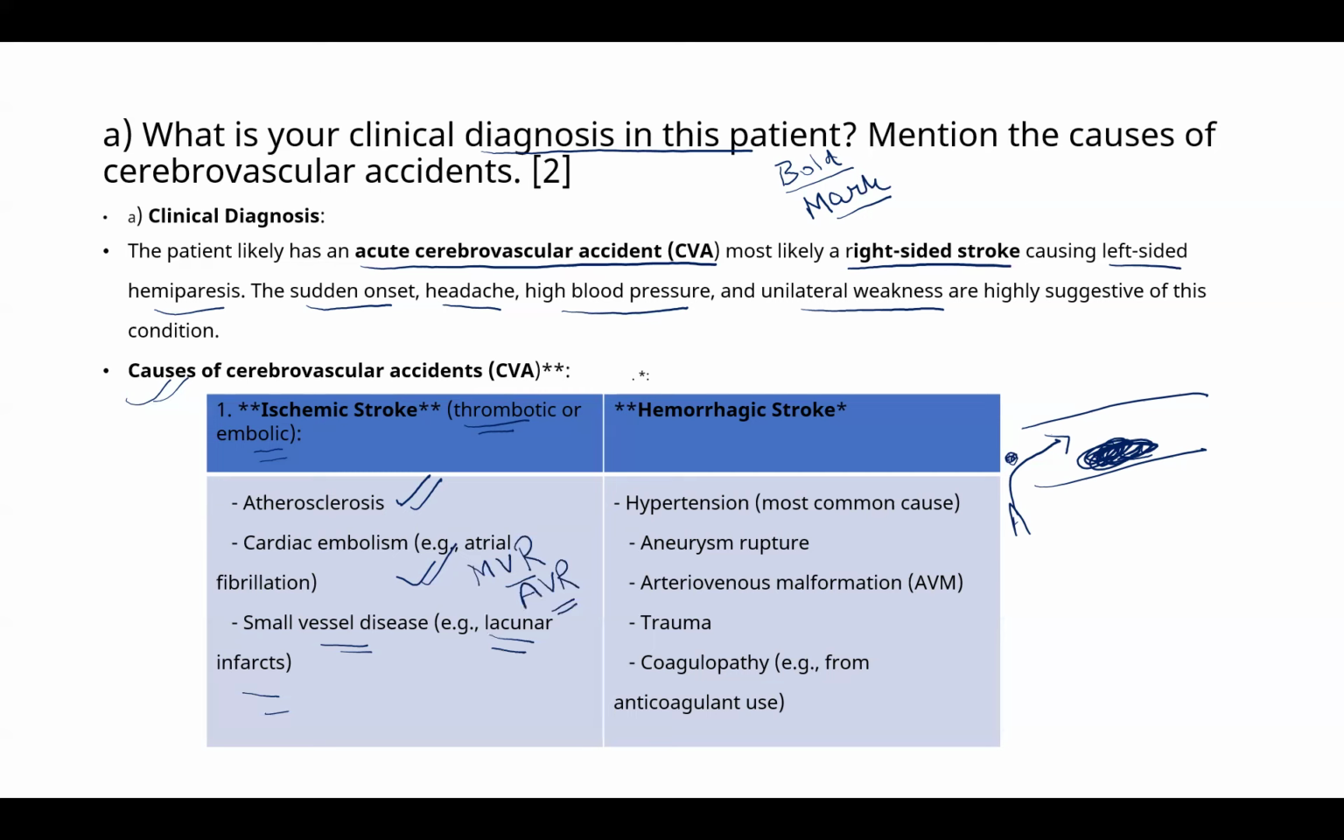Then the second one is hemorrhagic stroke. Hemorrhagic stroke is because of hypertension. There might be aneurysm rupture, AV malformation, trauma. In all these cases, the vessel wall is getting compromised. In this one, there is high tendency to bleed, coagulopathy.